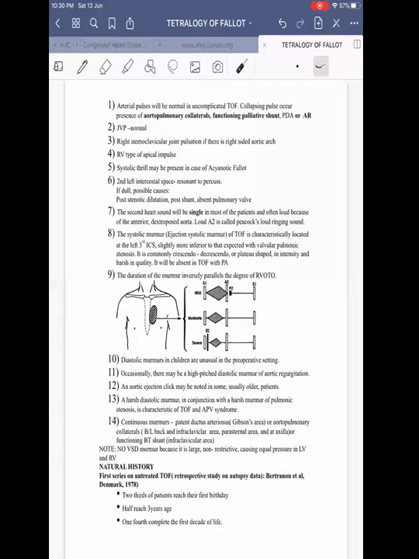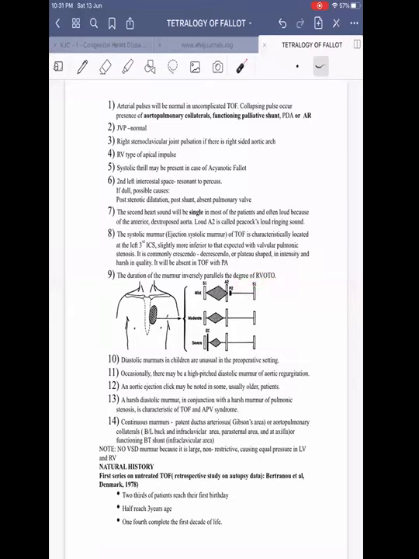The systolic murmur of TOF is characteristically located in the left third intercostal space, slightly inferior compared to the expected site of valvular PS. It is a crescendo-decrescendo murmur, and its intensity and quality depend upon the severity of pulmonary stenosis. It will be totally absent in TOF with pulmonary atresia. The duration of the murmur varies inversely with the degree of RVOT obstruction.